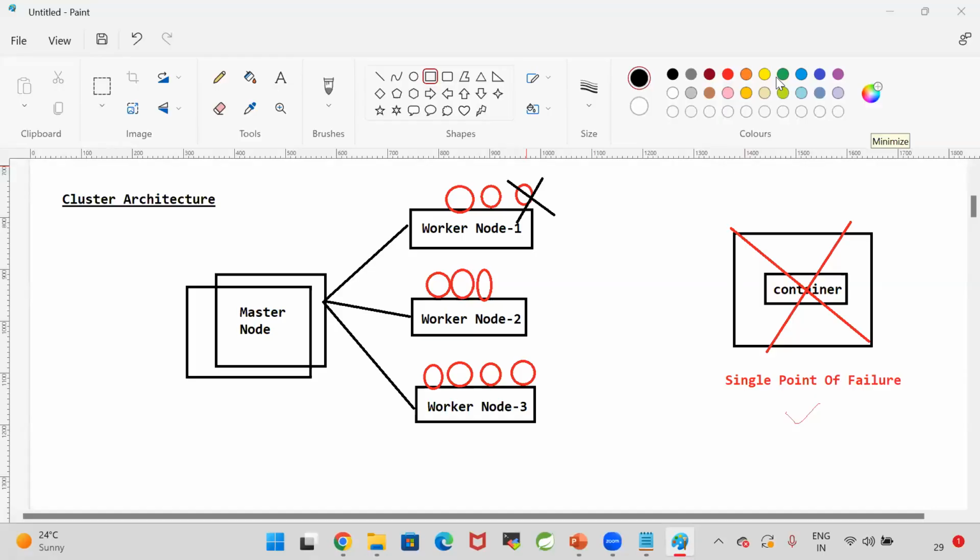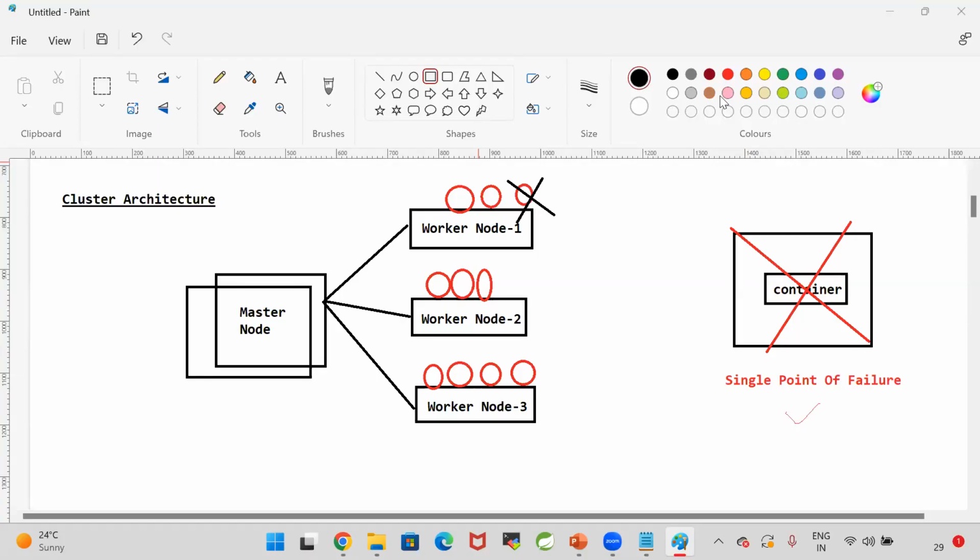Why do we need to go for multiple containers and multiple machines? What is the benefit? High availability.